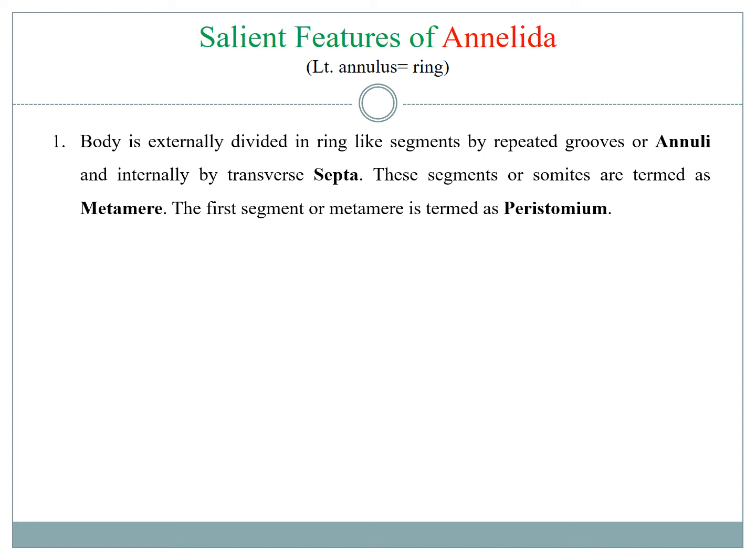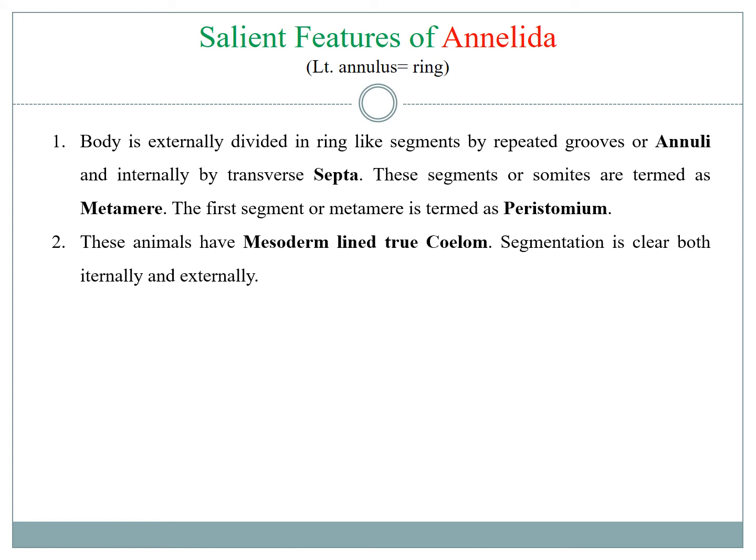The first one is called the peristomium. These are the first coelomate animals. They have the true body cavity or coelom, which remains lined by mesoderm.